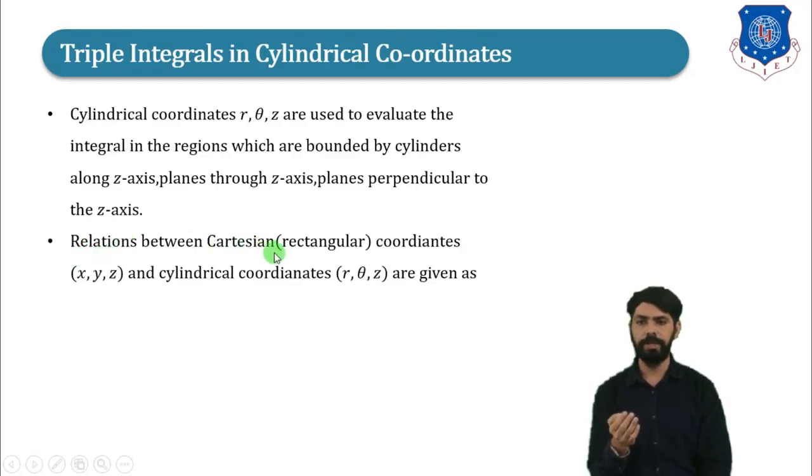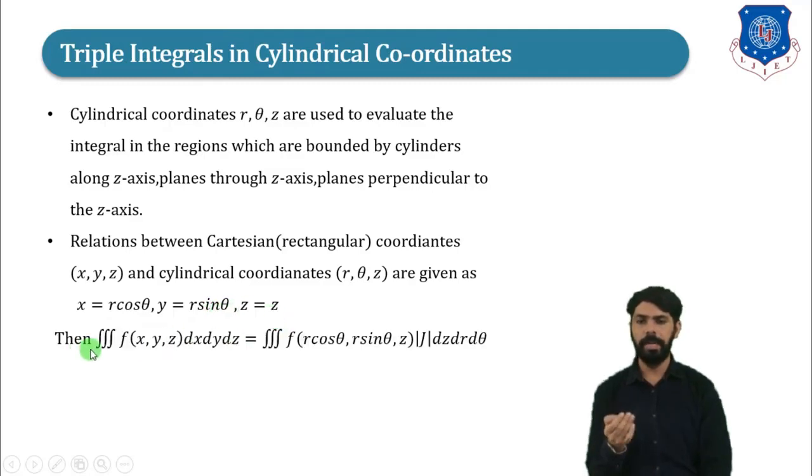Relations between Cartesian, that is rectangular coordinates x, y, z and cylindrical coordinates r, theta, z are given as x is equal to r cos theta, y is equal to r sin theta and z is equal to z. Then triple integration f of x, y, z dx, dy, dz is equal to triple integration f of r cos theta, r sin theta, z into modulus of Jacobian dz, dr, d theta. Because here x is r cos theta and y is r sin theta and z is z.